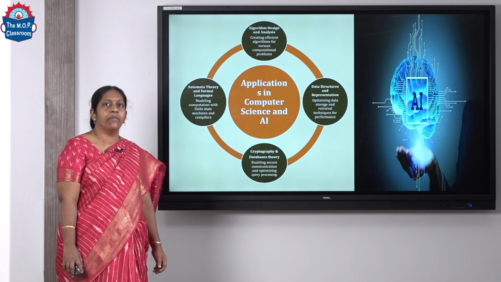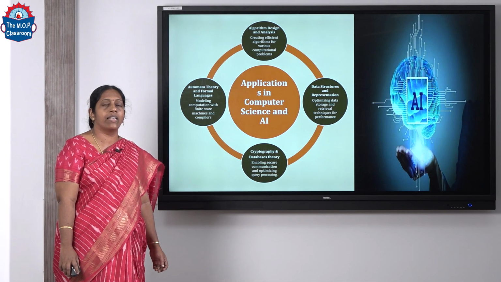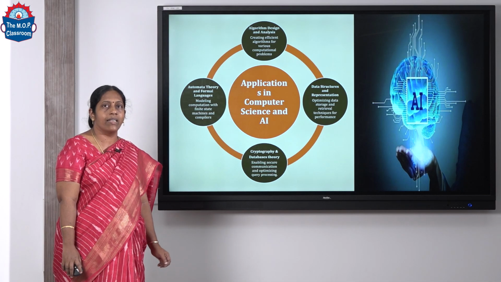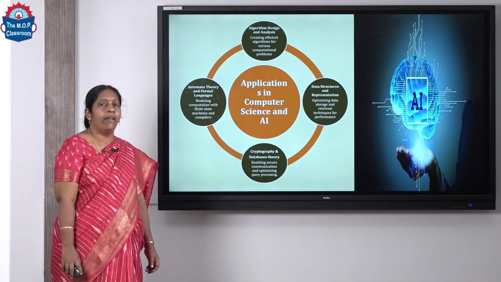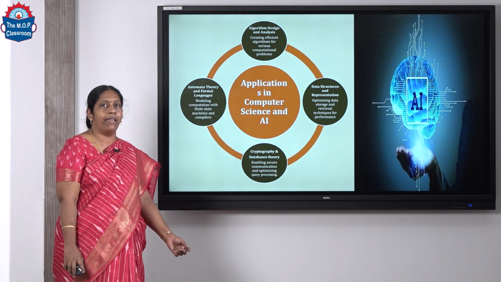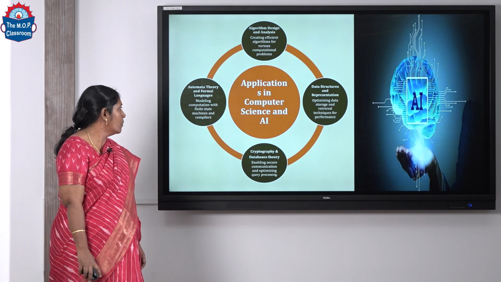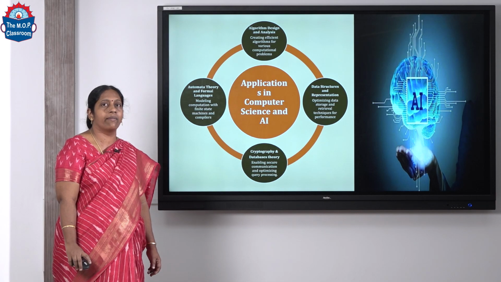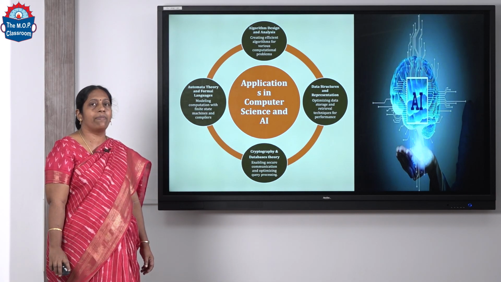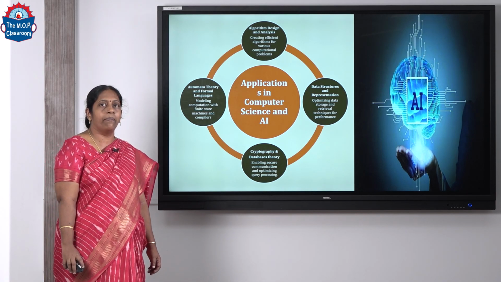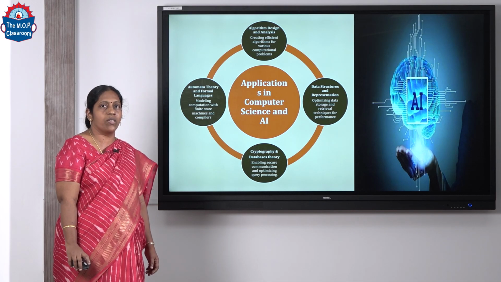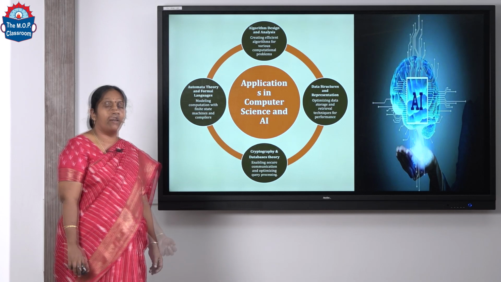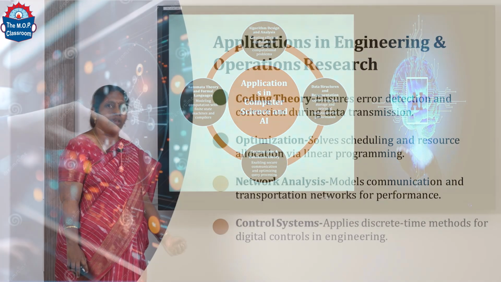Recurrence relations, graph theory and combinatorics play a major role here. It is also used in optimizing data storage and its retrieval. We use set theory and Boolean algebra for this purpose. Also, it enables secure data communication, for which number theory plays a key role. Also, discrete mathematics plays a major role in modeling computation in finite state machines and compilers. And again, set theory, Boolean algebra and combinatorics are some of the topics used in this field.